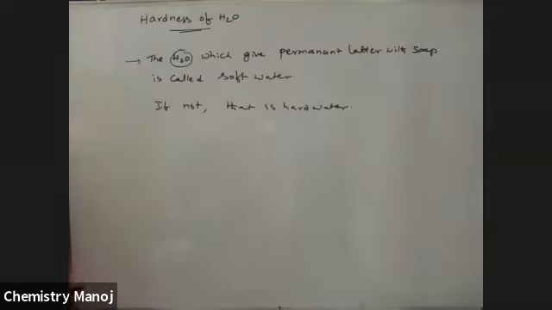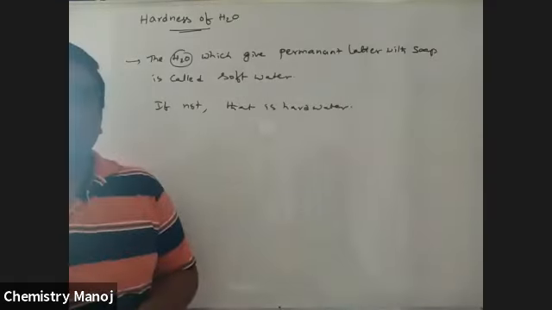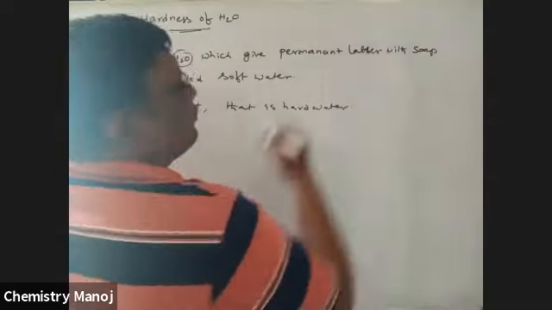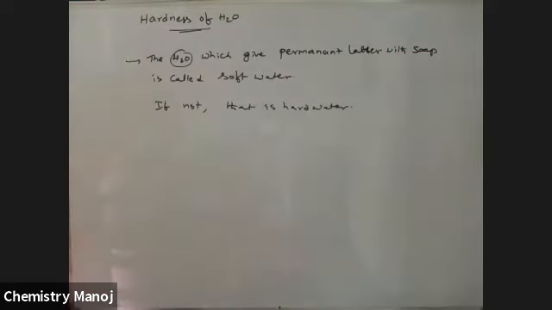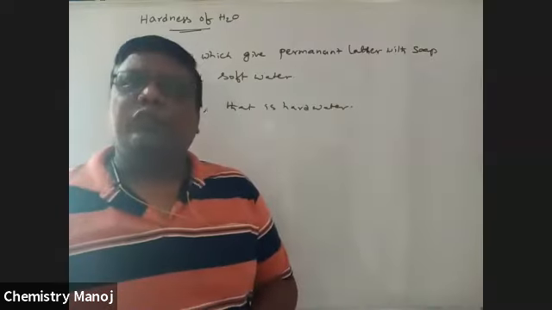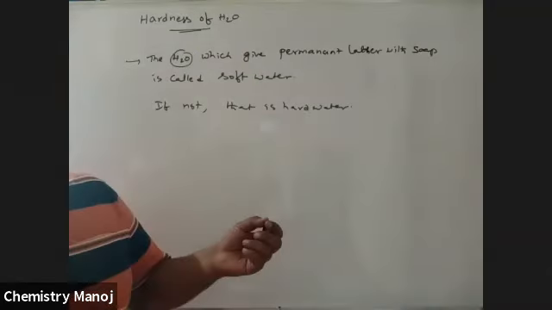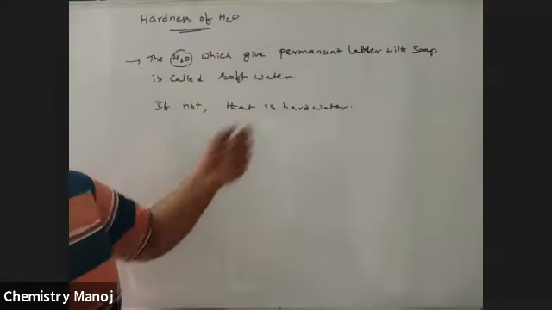The water which gives permanent lather with soap is called soft water. If not, it is hard water. Lather means foam. So if it doesn't give permanent lather, only a small lather, that is called hard water.